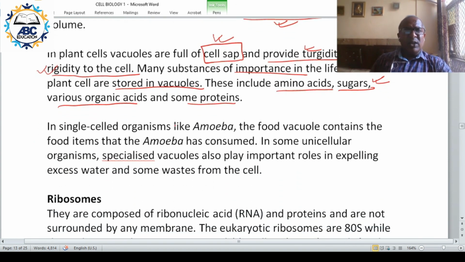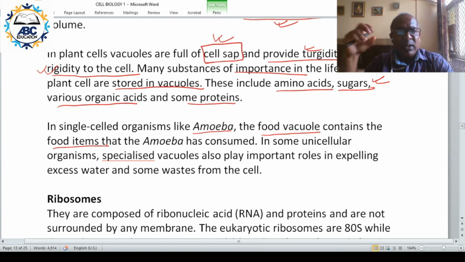In some single celled organisms like amoeba, the food vacuole contains the food item that the amoeba has consumed. So amoeba consumes the smaller organism, and that is digested inside the food vacuole.